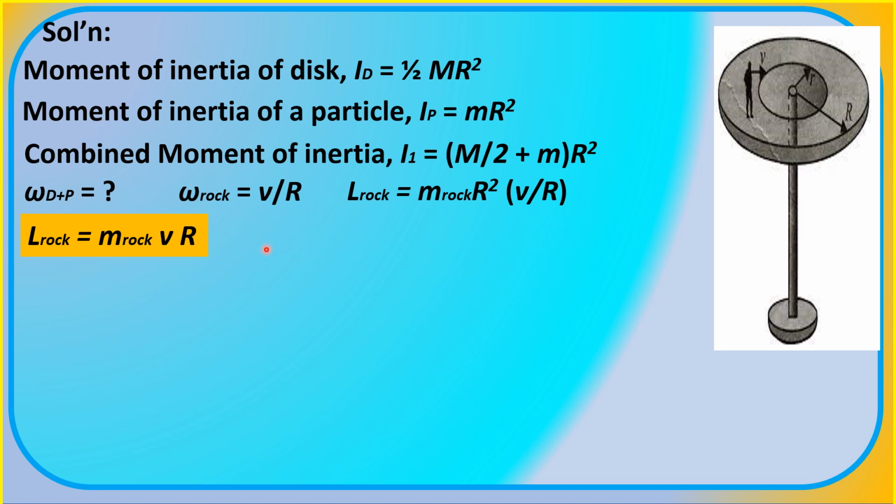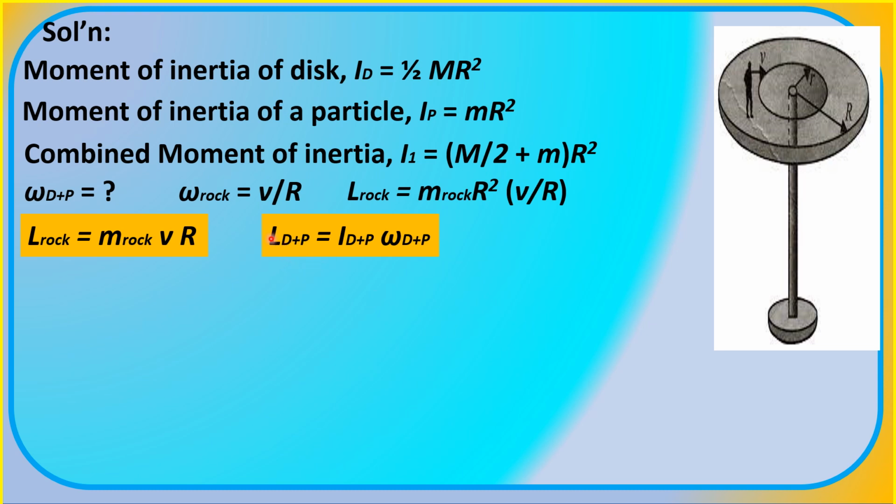Now, according to the law of conservation of angular momentum, the angular momentum of the rock, just after it was thrown, is just equal also to the angular momentum of the disk together with the teenager, which is assumed as a particle mass.